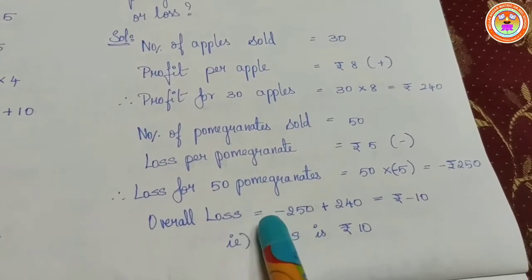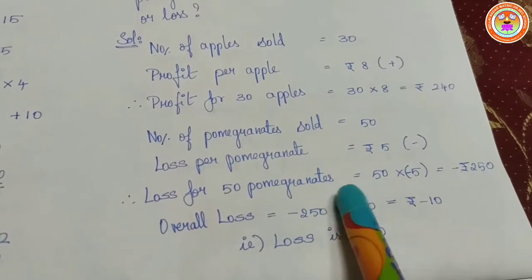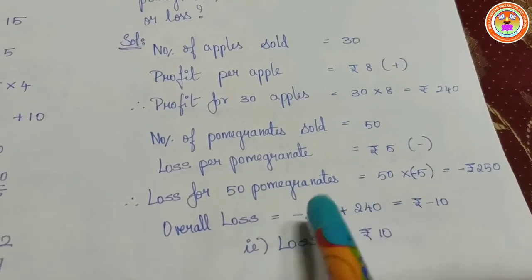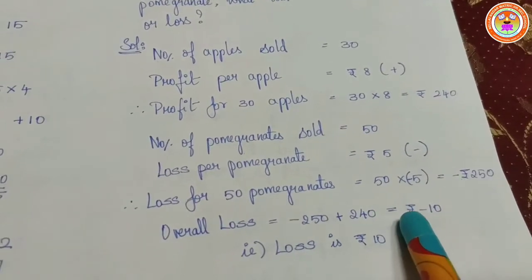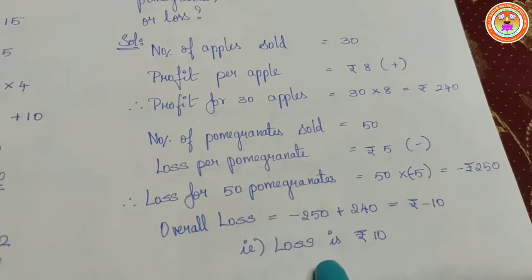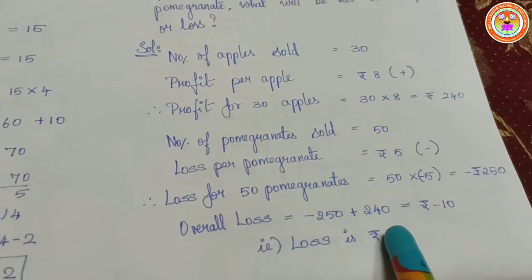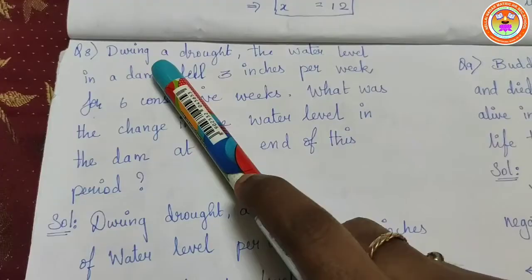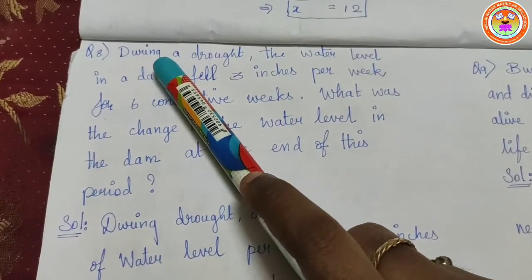Overall loss is equal to minus 250 plus 240. So what is the balance? It is equal to minus 10. So minus 10 means what? The loss is 10 rupees. 10 rupees is the loss for her. Understood? Continue with question number 8 of exercise 1.5.